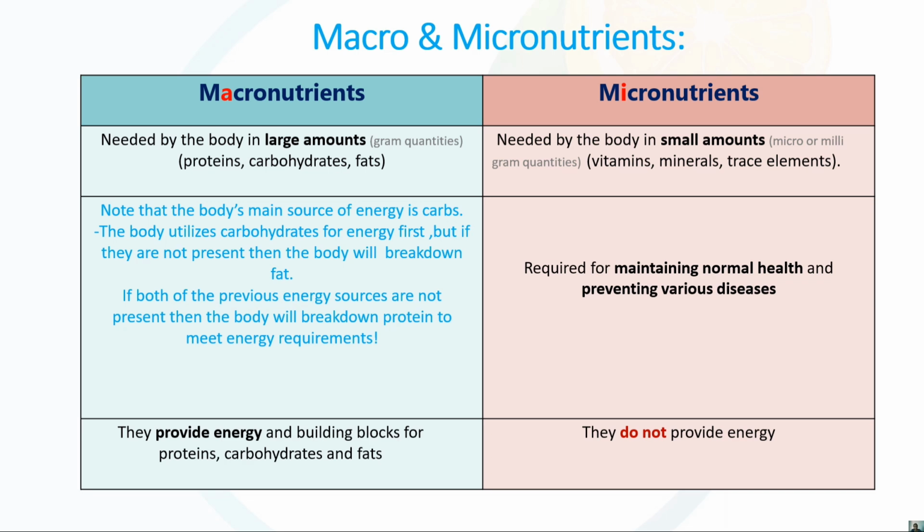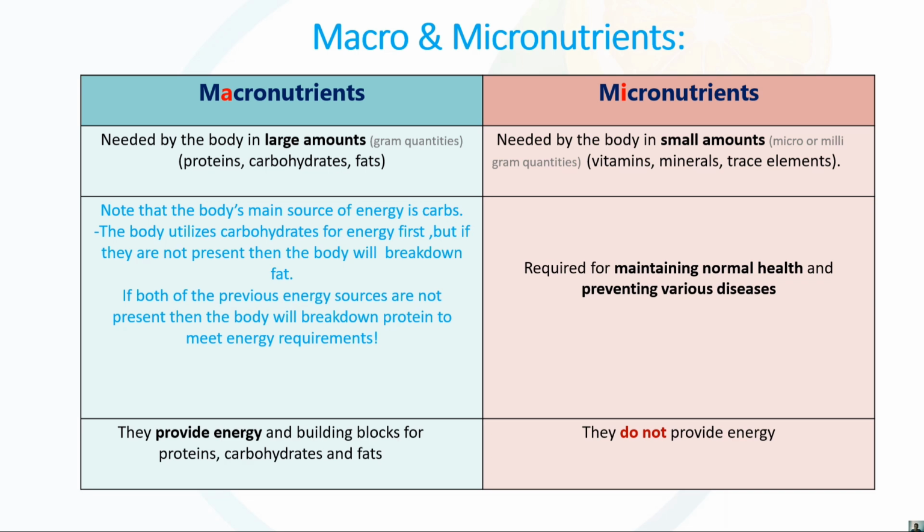So basically, what are macronutrients? Those nutrients which are required in a large amount by our body. That is measured in gram quantity. The examples of macronutrients are nothing but protein, carbs and fat. Whatever basic nutrients we require in the sufficient, large amount, as compared to micronutrients, are nothing but protein, carbs and fat.